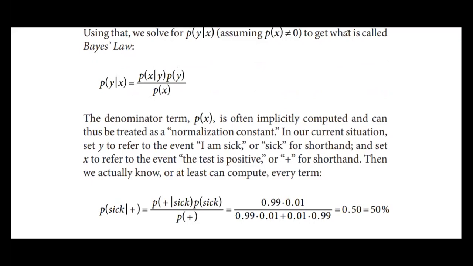A person being sick is represented as sick, and a person detected as positive in the test is represented as plus. So sick indicates the person is sick, and plus indicates the same person has been detected as positive in the test. In this case we will try to compute the probability of sick when he has tested as positive.